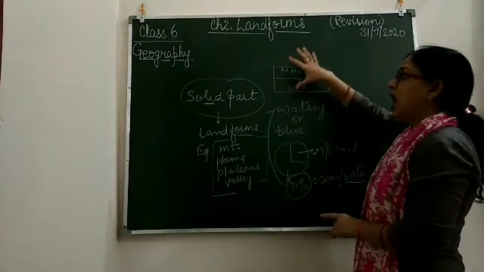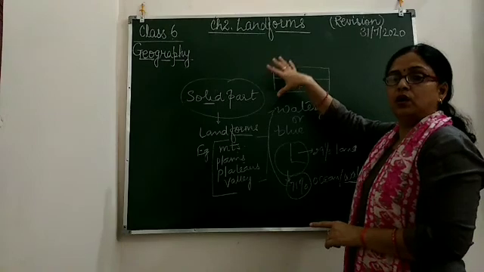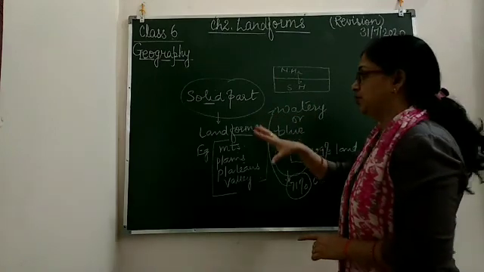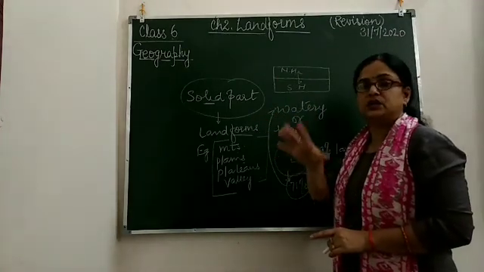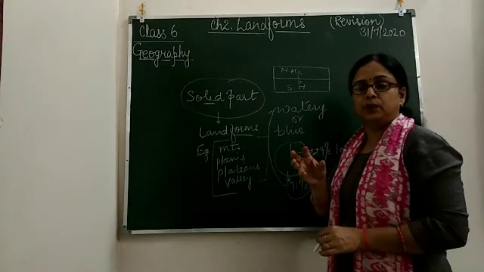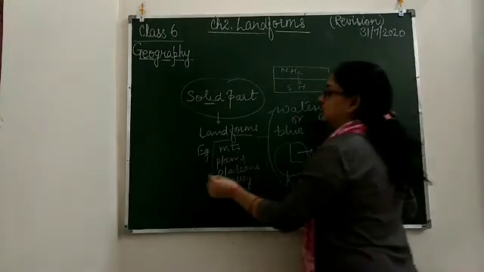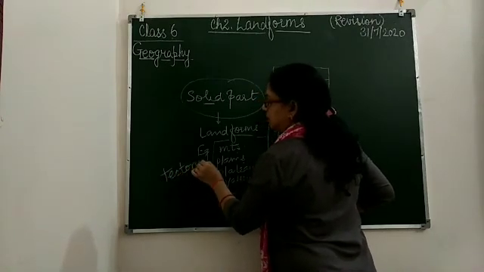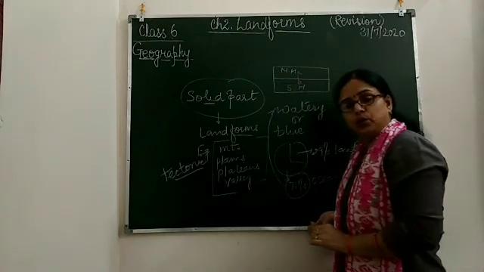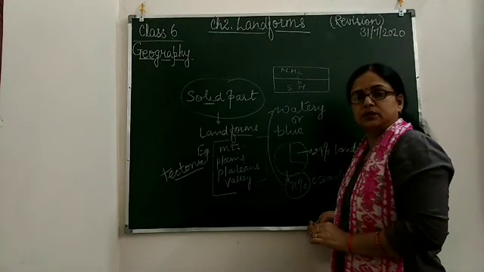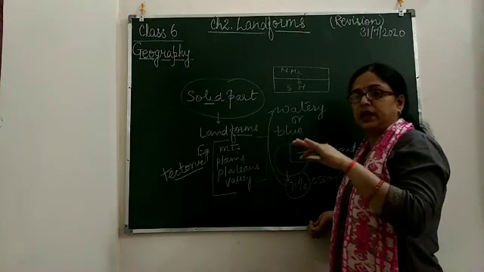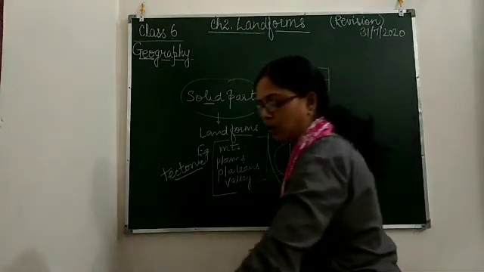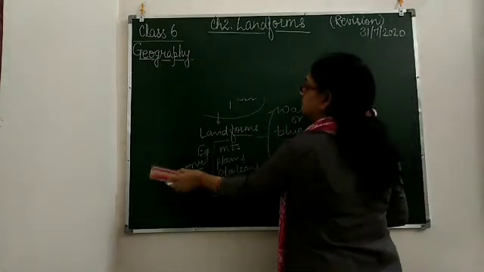So how is our Earth formed? What results in the formation of the Earth's surface? Our Earth's surface is formed due to the process of tectonic forces. Where there is an imbalance in the tectonic plates, there is a formation of different landforms. So how is it formed? Let's see.